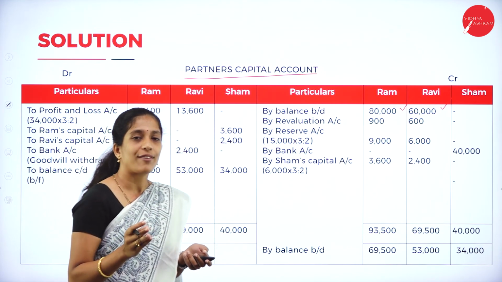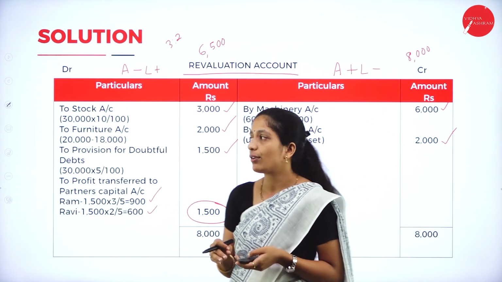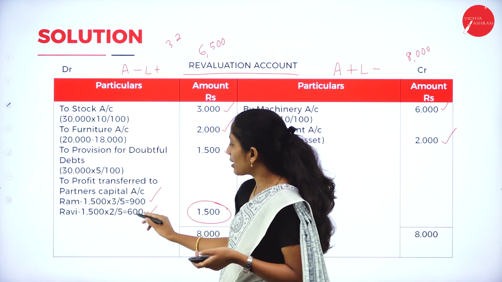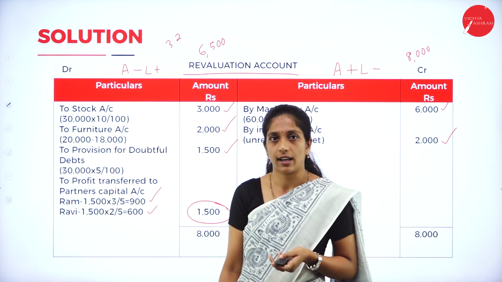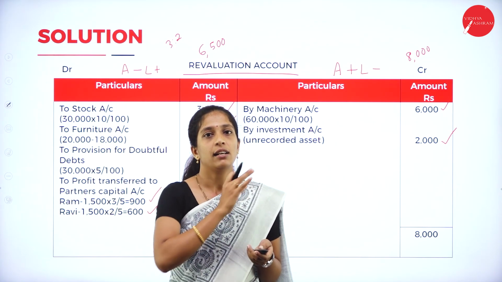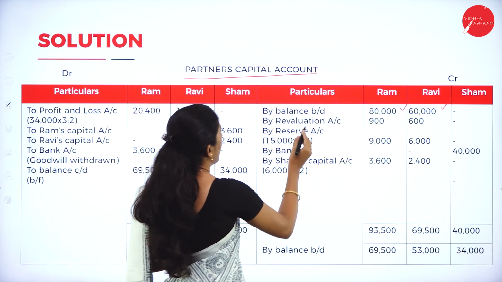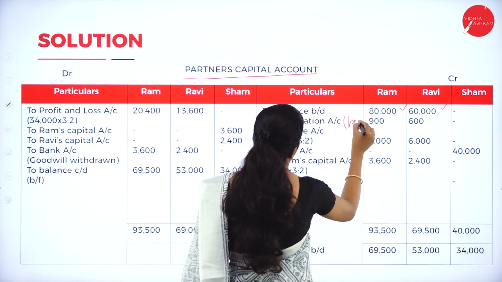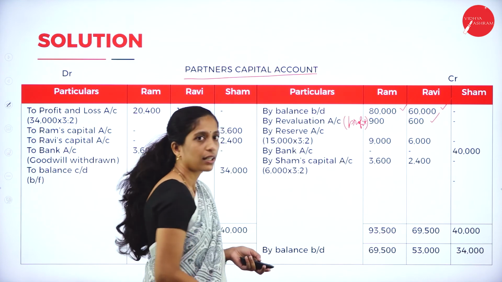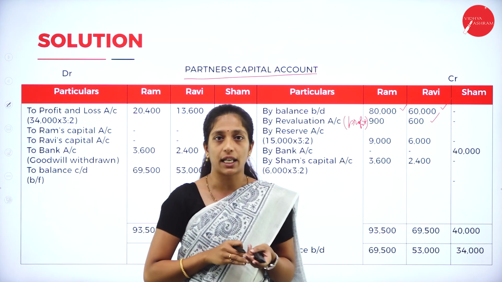The second item you have to record is the revaluation account balance. You have already prepared the revaluation account and got a balancing figure of profit. How much did each partner get? 900 and 600. So record that profit. If it is a profit, record it in the credit side. If it is a loss, record it in the debit side. Here it is a profit, by revaluation account, so record 900 and 600. Clear?